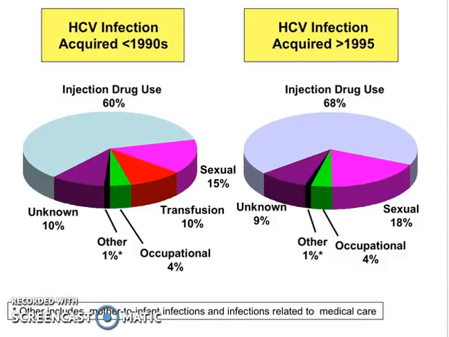So let's go back to looking at agencies that are in charge of monitoring infectious agents in the population.